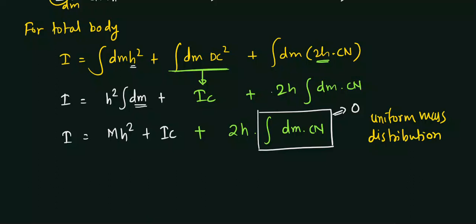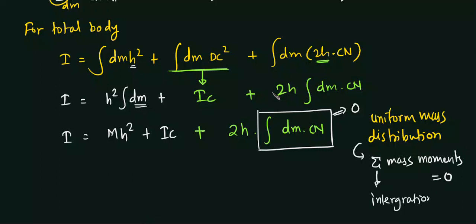If the mass distribution is uniform, then what will happen? The summation of mass moments will become equal to 0. And if this is a summation, it is nothing but integration, if there is a large number of masses. In a uniform mass distribution, a distributed body, the summation of mass moments, you might be remembering, mi xi, the summation of all these will be equal to 0. I have told you once, but I'm not going deep into this concept, but uniform mass distribution is there.